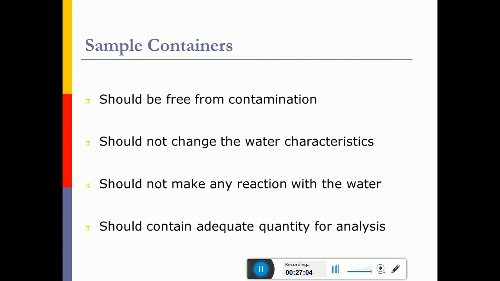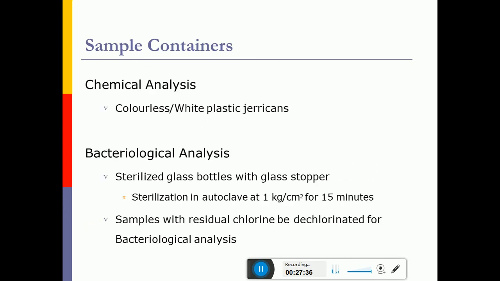Then what are the sampling containers? It should be free from all forms of contamination, it should not change the water characteristics, and it should not react with the water. That means the sample containers should not have any colors or other impurities which could react with the water collected, and they should hold adequate quantity for analysis. Like I told you, it could be 1 liter or 500 milliliter or 10 ml. So depending upon the analysis, we should know how much sample is required.